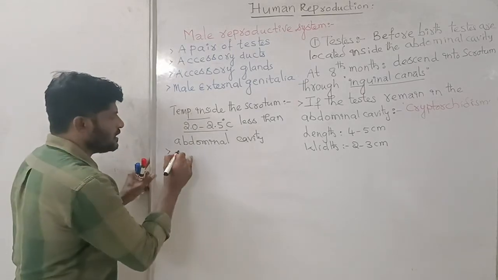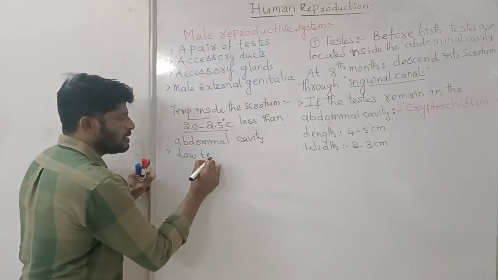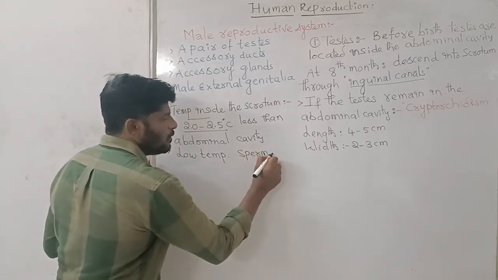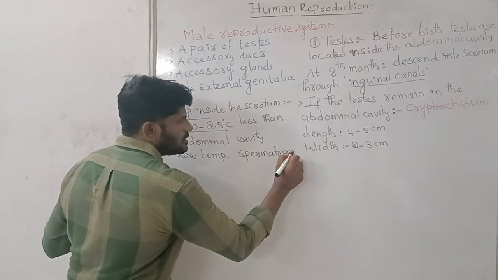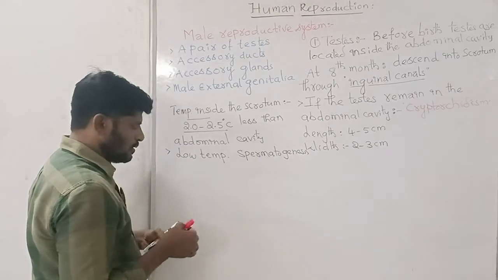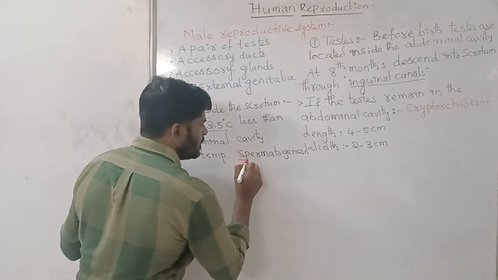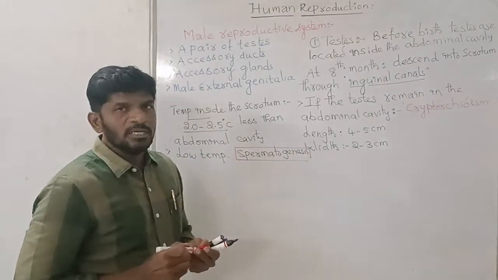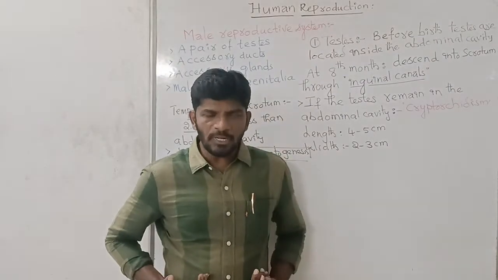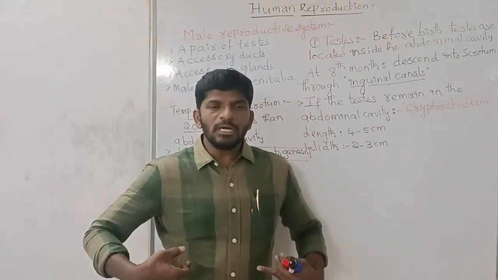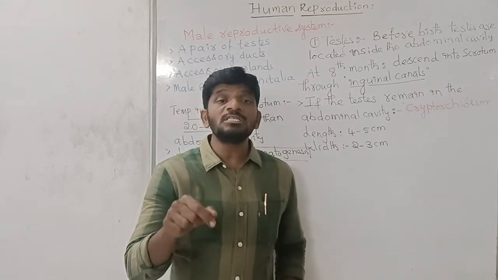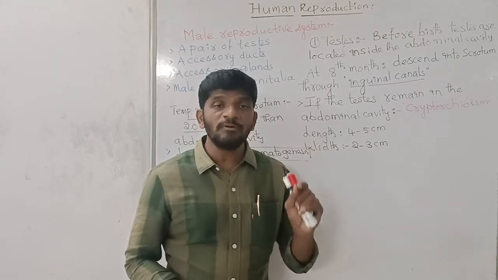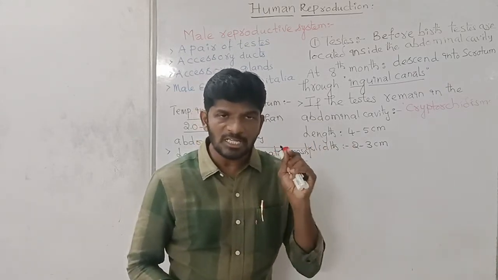That low temperature helps in spermatogenesis. So, the spermatogenesis occurs at the low temperature. Inside the abdominal cavity, there is more temperature. In the scrotum, it is 2 to 2.5 degrees centigrade lesser than inside the body, and that is advantageous, and that condition helps for the formation of the sperm, which is called as spermatogenesis.